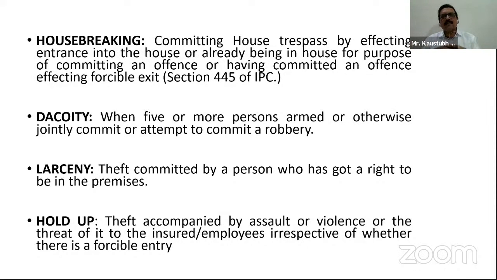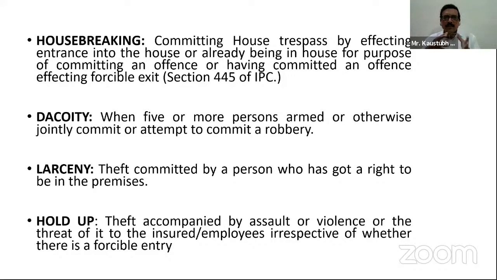Then at the time of exit, he might have broken the glass of the window, he might have broken the glass of the door and exited himself. So in that case, this housebreaking, section 44, 45 of IPC, comes in picture. This is committing house trespass by effecting entrance into the house, or already being in the house, for the purpose of committing an offense. So the purpose of that person was committing an offense only, and having committed an offense, he has effected the forcible exit. So this will be termed as housebreaking.